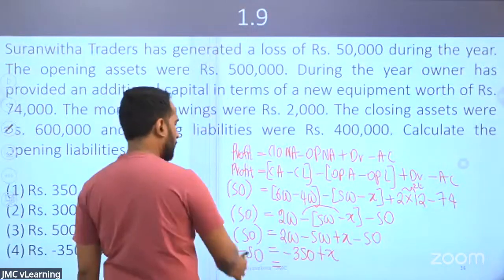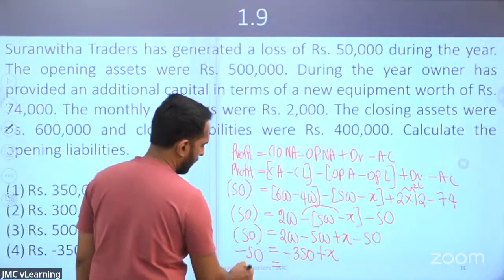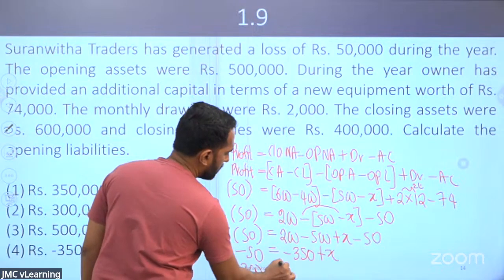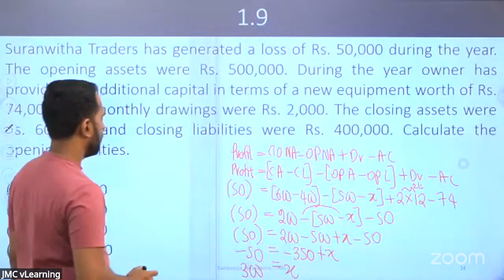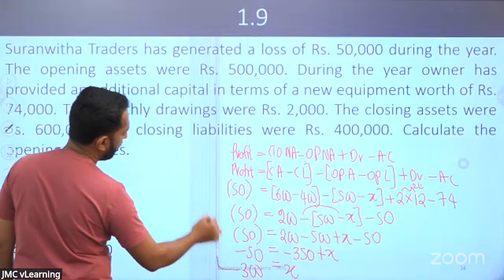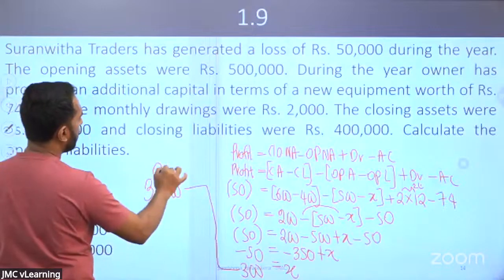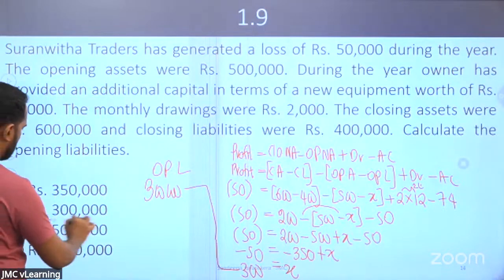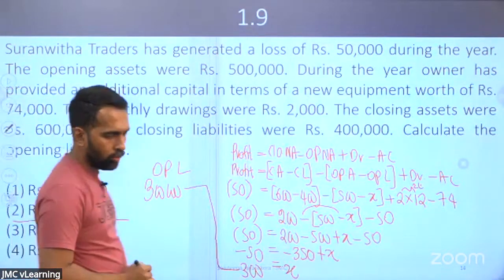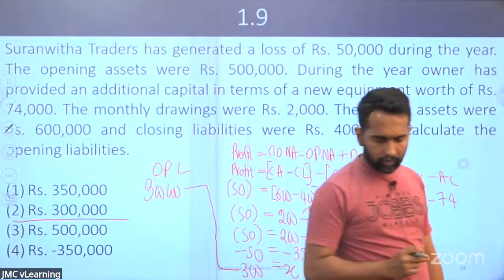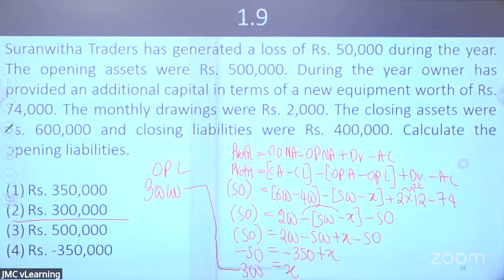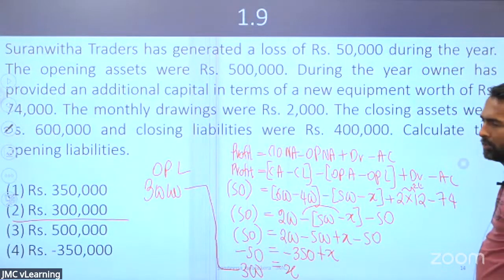So minus 300 to this side is plus 300. Ultimately 350 is remaining as x. So 350 is the opening liabilities. Answer number 2 is the answer. Right? Point number 2 is the answer. Profit equation.